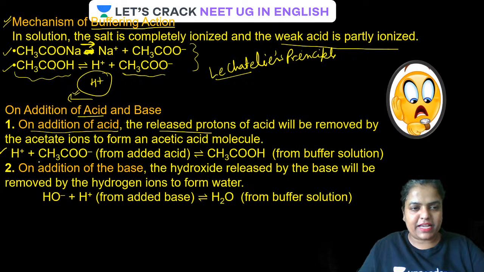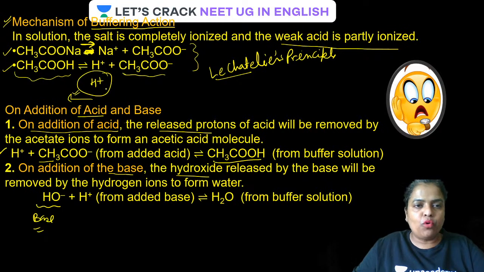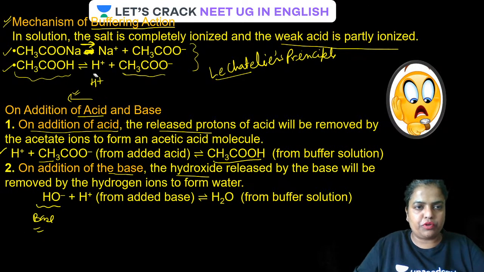So H plus from the added acid is going to combine with acetate ion to form unionized, weakly ionized acetic acid. This is how the change due to H plus is nullified. Now what is going to happen on addition of a small amount of a base? Base is going to add what? It is going to add OH minus. Now, if OH minus is added to this equilibrium, let me tell you what is going to happen here.